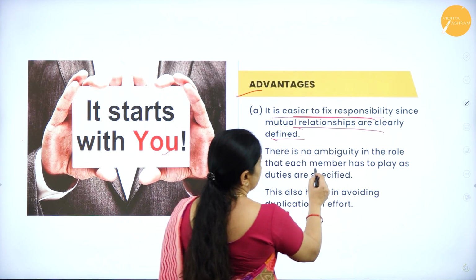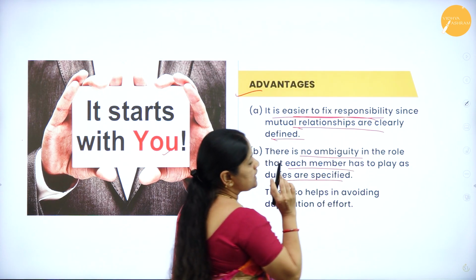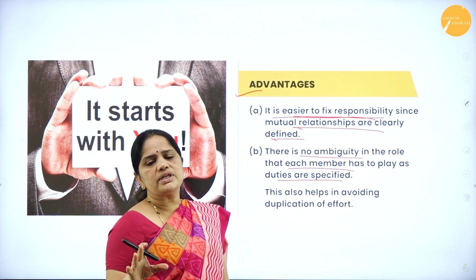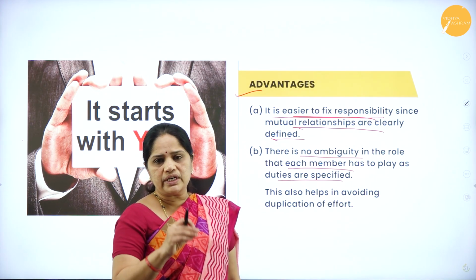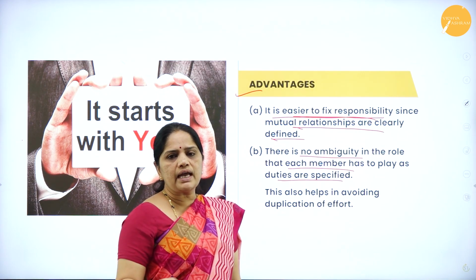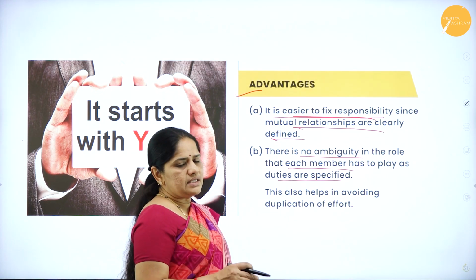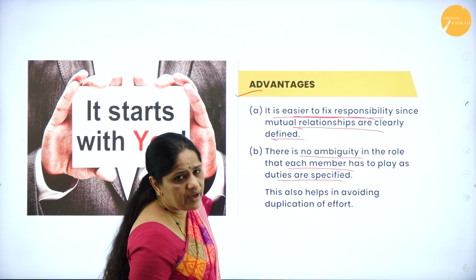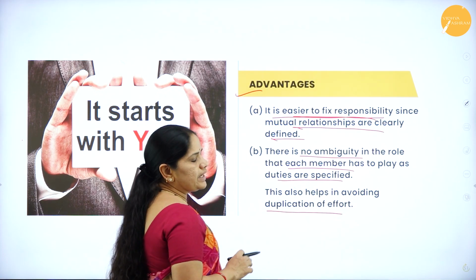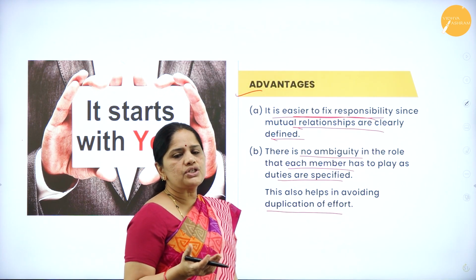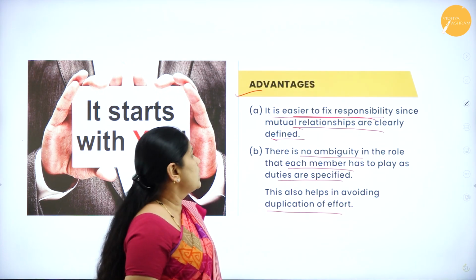Then the next advantage is there is no ambiguity in the role that each member has to play, as duties are specified. There is no confusion about the role of each person. What is his role? What is his duty? What is his responsibility? Everything has been clearly specified and there is no confusion as such. So this is the second advantage of having a formal organization, and it also helps in avoiding duplication of effort. There is no duplication of effort because each person's role is clear-cut in a formal organization.